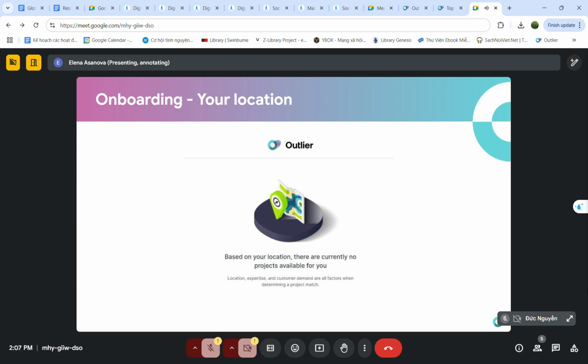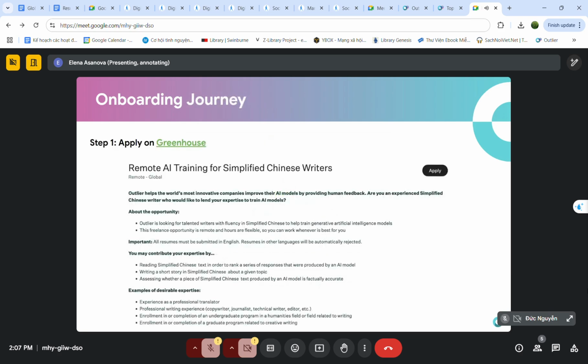But if everything is all right and you don't see this message, then you can do your onboarding in Outlier, and let's see how it is organized. So I assume you're here because you applied for a position of remote AI trainer. This is a sample recruiting ad for Chinese writers, but we are recruiting in 40 more language groups, so we all belong to different language groups.